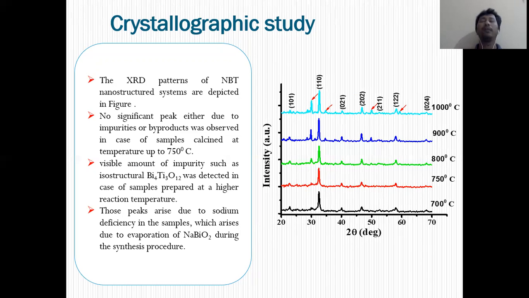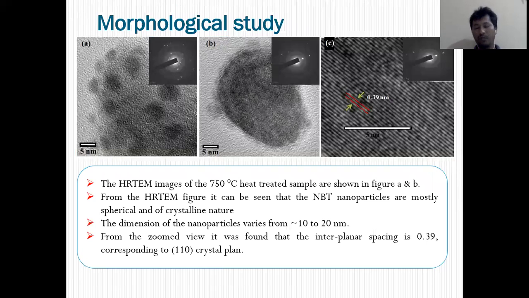As we have seen, the samples heat treated up to 800 degrees Celsius are basically sodium bismuth titanate only. With a further increase in temperature, more impurity peaks arise. So we considered the samples prepared at 700, 750, and 800 degrees Celsius for further analysis. We first went for TEM and SEM.